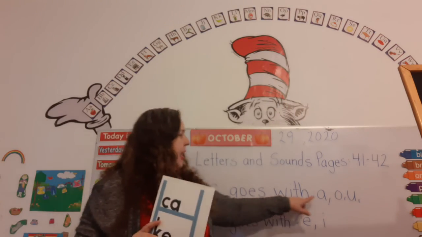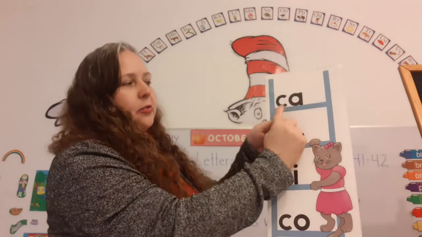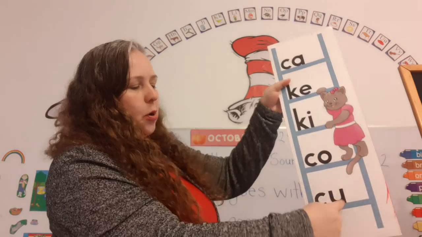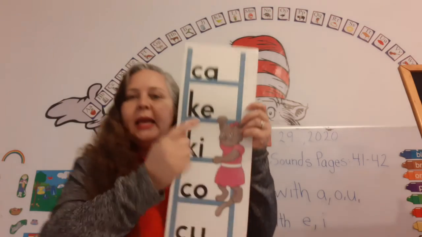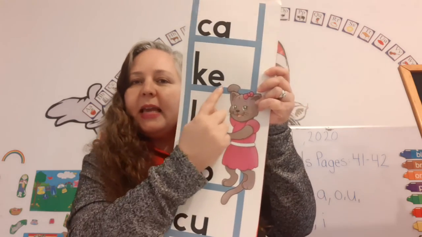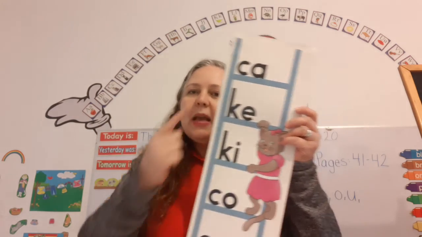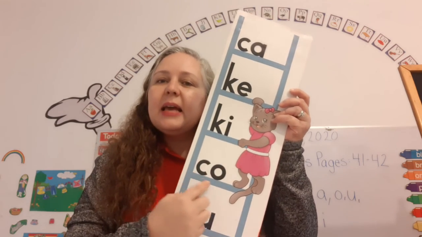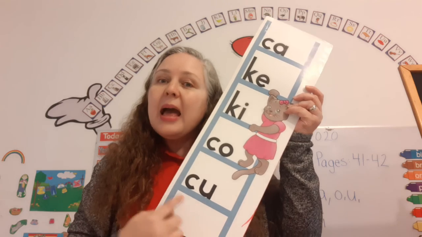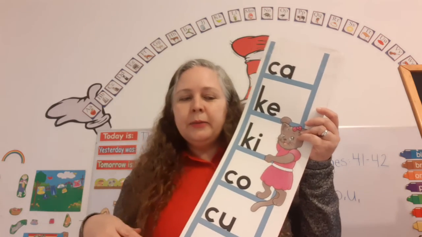C goes with A, O, or U. So C goes with A, O, or U. And K goes with E and I. There's the E and the I. Okay? Ka, ke, ki, ka, ka. Ka, ka, ki, ka.